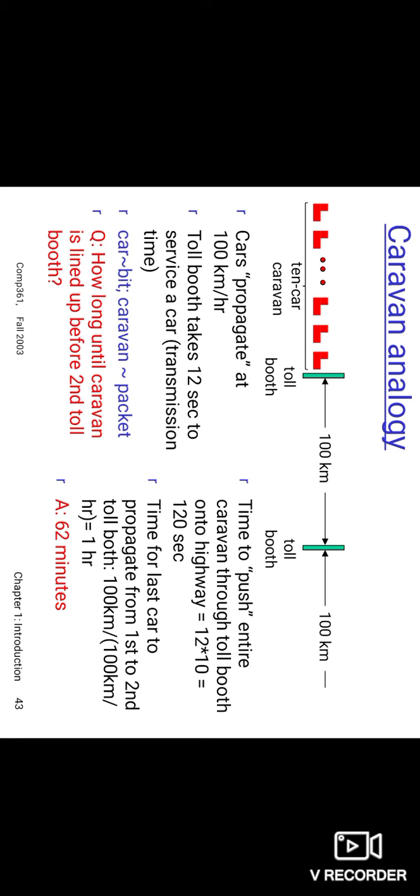Here is an example. Cars propagate at 100 km per hour. A toll booth takes 12 seconds to service a car. How long do you need to push the entire caravan of 10 cars through the toll booth onto the highway? 12 times 10, 120 seconds.